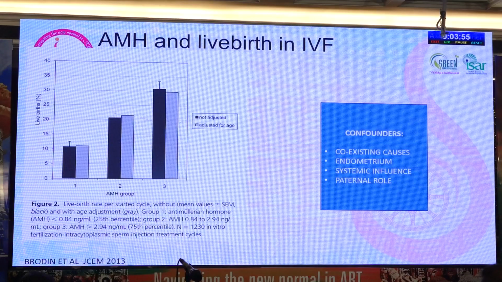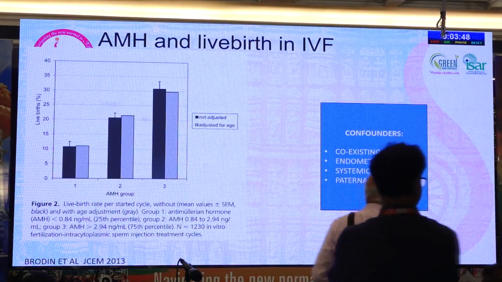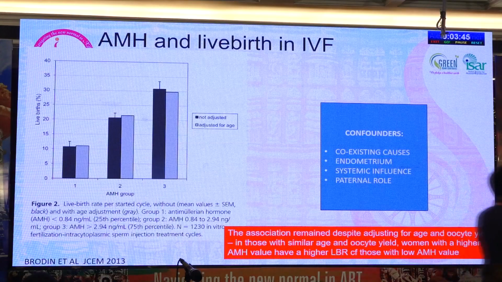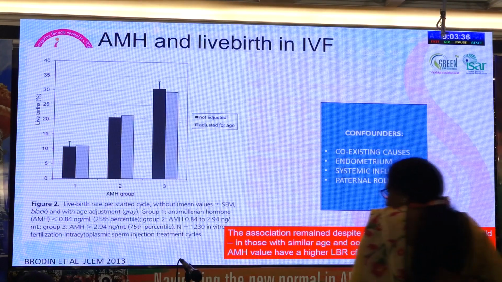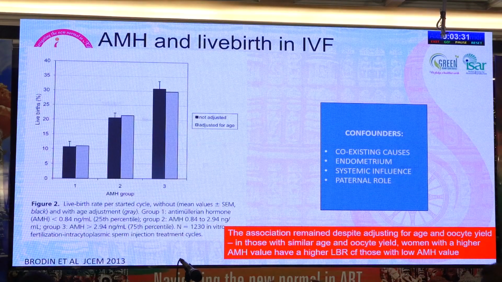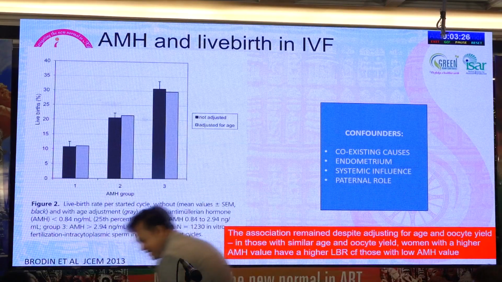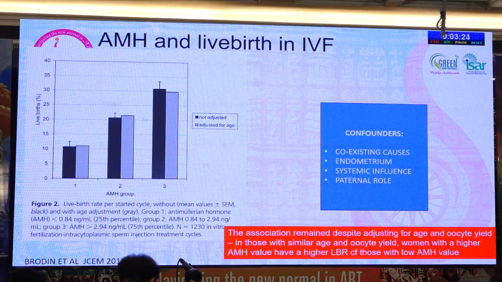Of course, the study did not adjust for other coexisting causes, endometrial factors, any systemic influence or paternal role, but they did conclude that the association is very important because it remains true even after adjusting for age and oocyte yield. So in those of similar age and oocyte yield, women who have a higher AMH value have a higher live birth rate compared to those who have low AMH value. However, this is possibly true for up to 40 years of age.